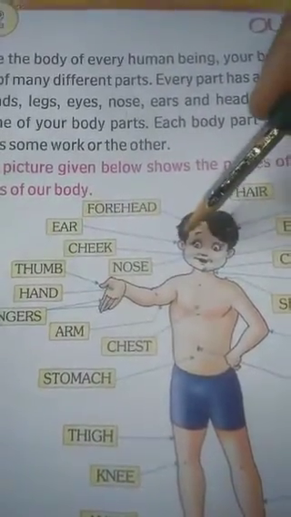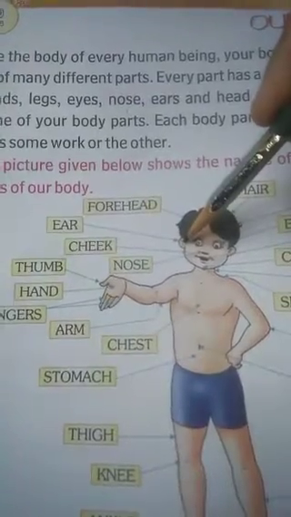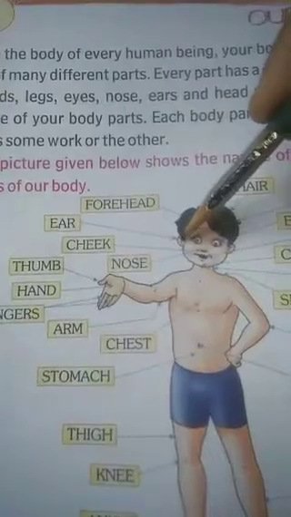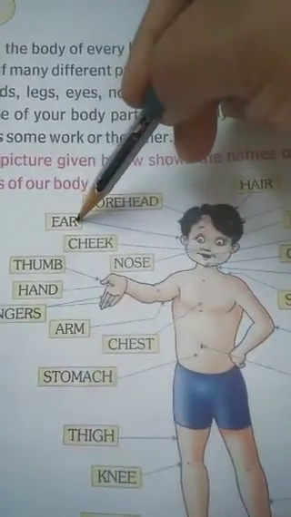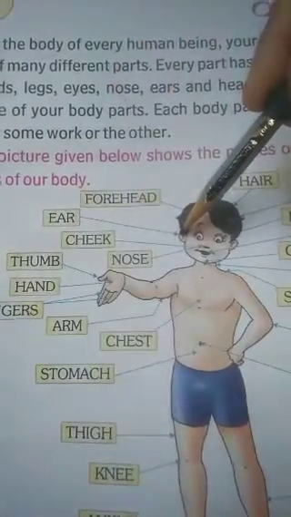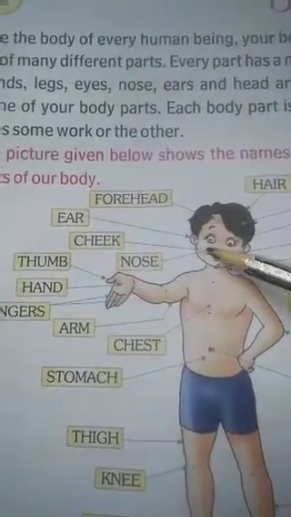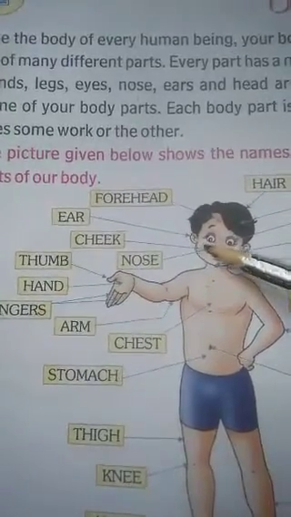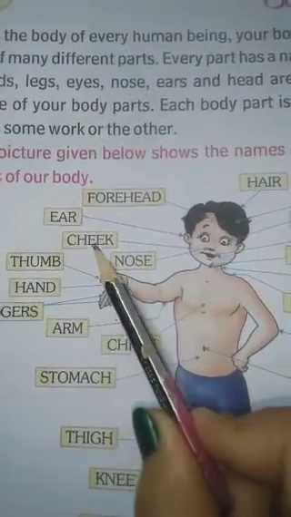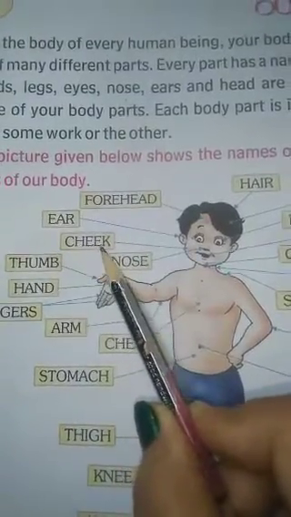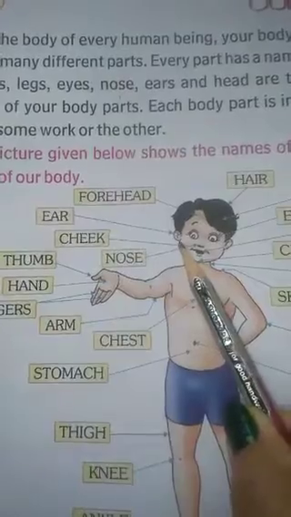Okay. Now next look. What is this? This is our ear. E-A-R, ear. Now look at this picture. This is our cheek. C-H-E-E-K, cheek.